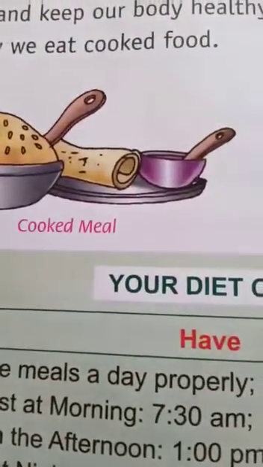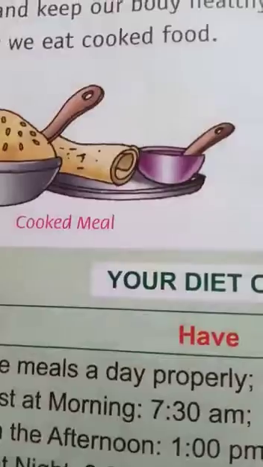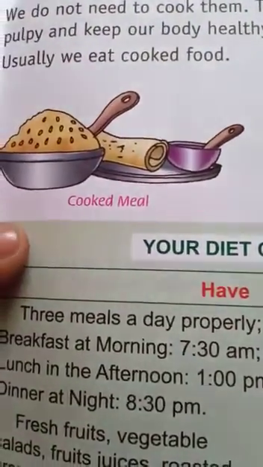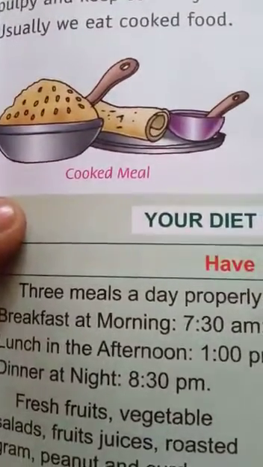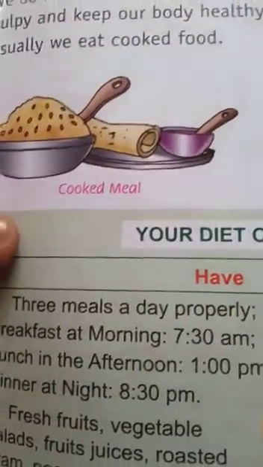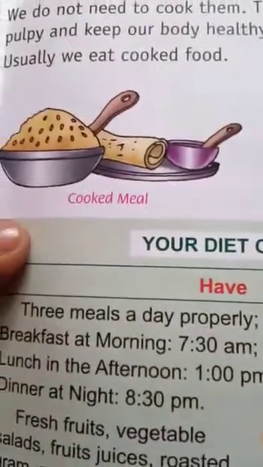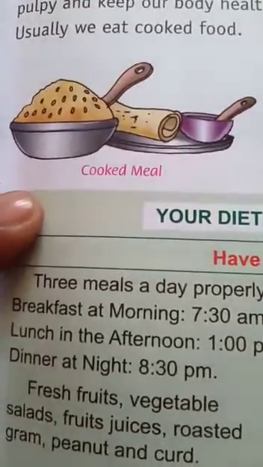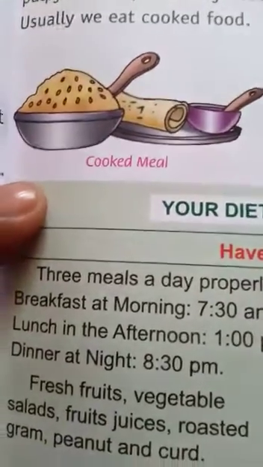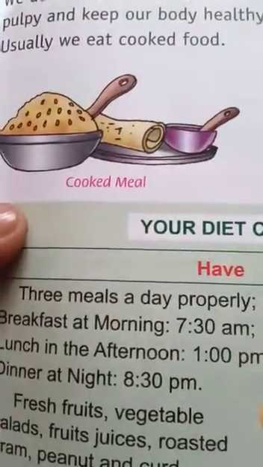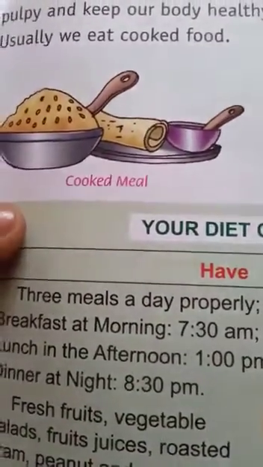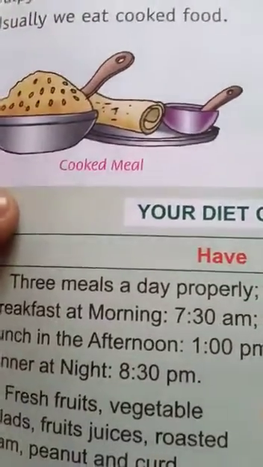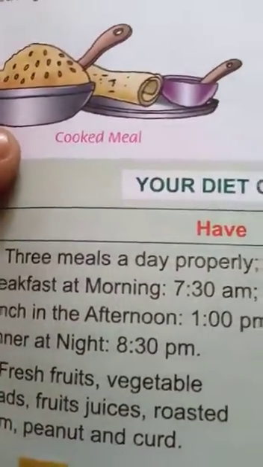Cooking also kills the germs and bacteria sometimes found in the raw food. So in some raw food materials, you see bacteria, germs, viruses are found there. So in order to kill them, we need to cook the food. Some cooked foods are rice, roti, different curry, meat, chicken, fish, egg. These are the things which should be eaten only cooked. Okay, so this is about cooked food.